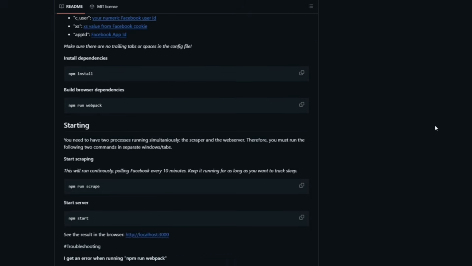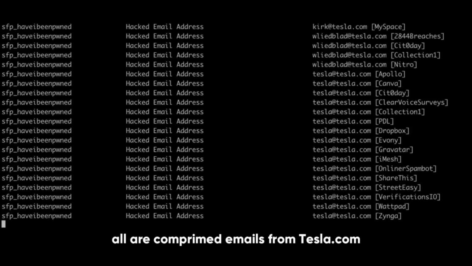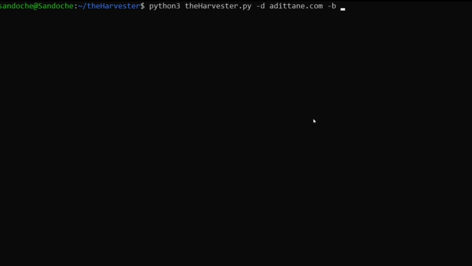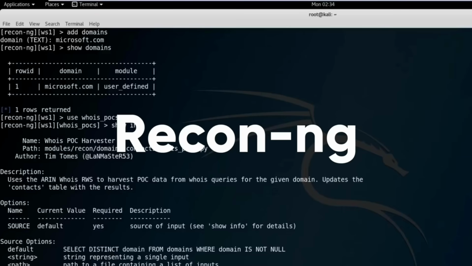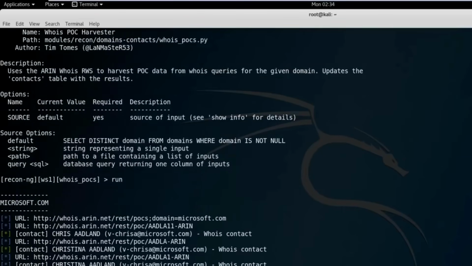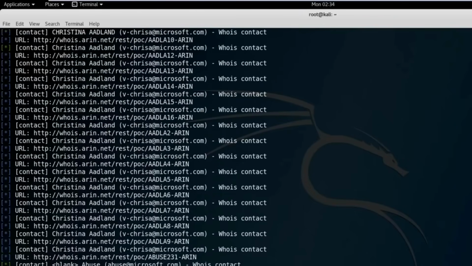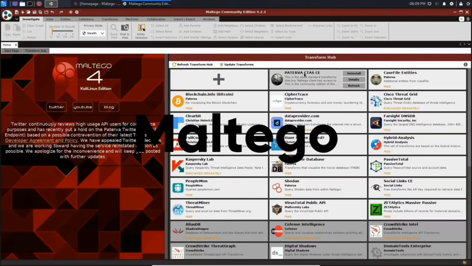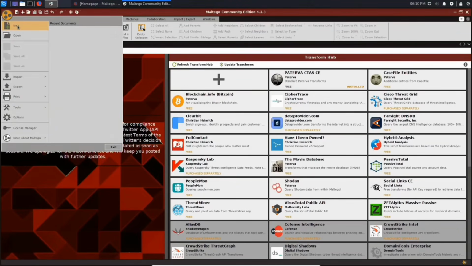But doing all this manually takes forever, so professionals automate. SpiderFoot queries over 100 public data sources at once. theHarvester harvests emails and domain information. Recon-ng is a reconnaissance framework packed with modules for finding credentials, contacts, and vulnerabilities. And then there's Maltego. Maltego doesn't just find data, it connects it: people, companies, websites, documents. It turns chaos into a web you can see and explore.